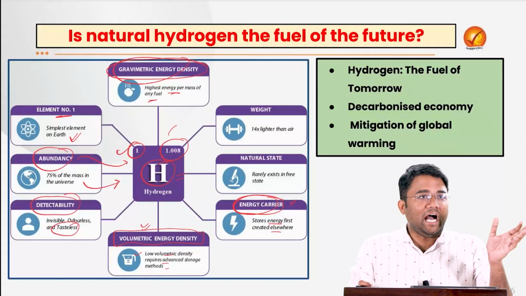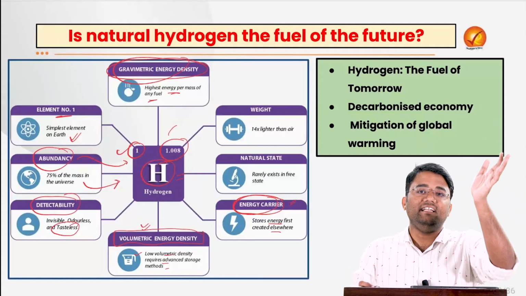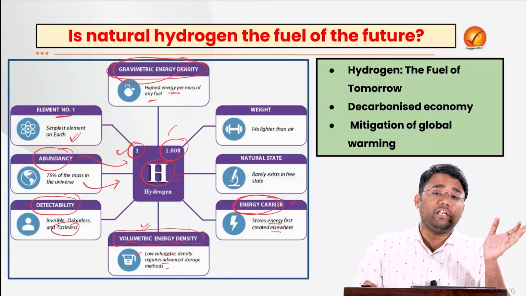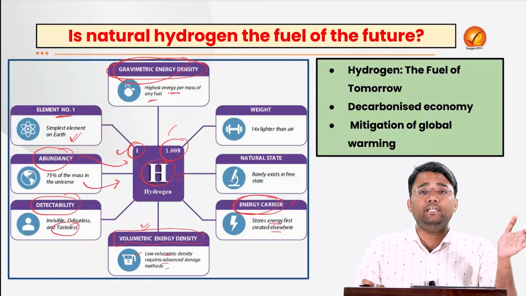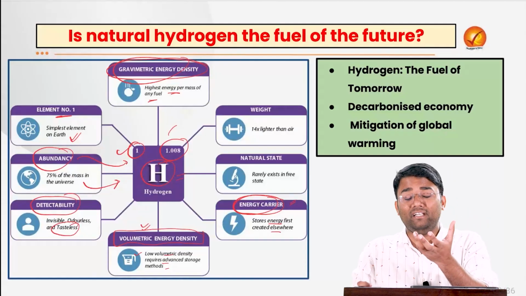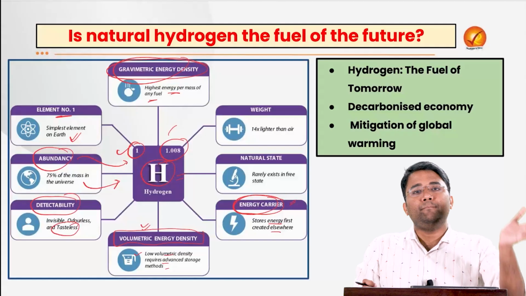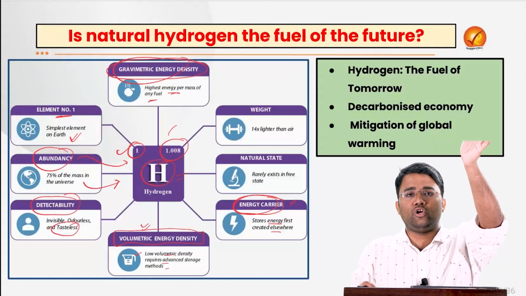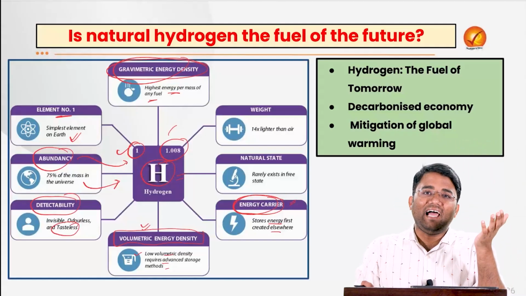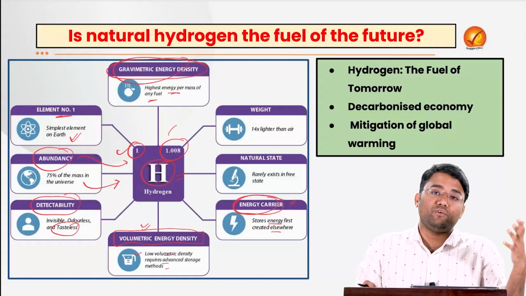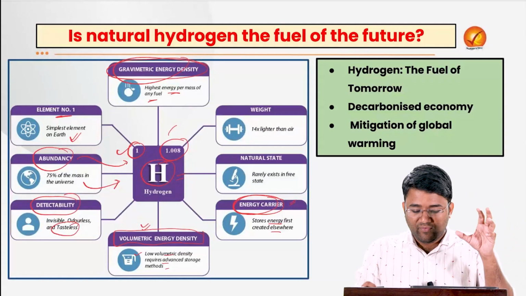Because when we are sending any rocket or any satellite, if the weight is very high, it will require much more thrust, and that will further lead to more spending of the particular fuel which is being used for sending that rocket or plane. So because of the light weight that hydrogen has, it is highly useful for planes and rockets, because their weight matters.